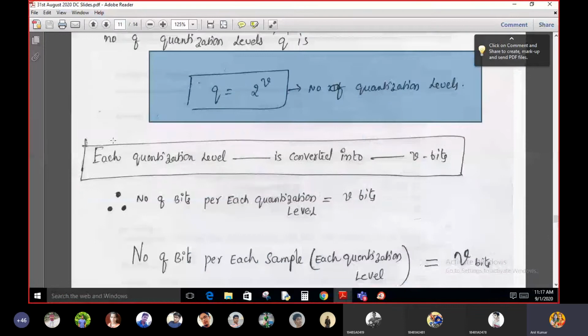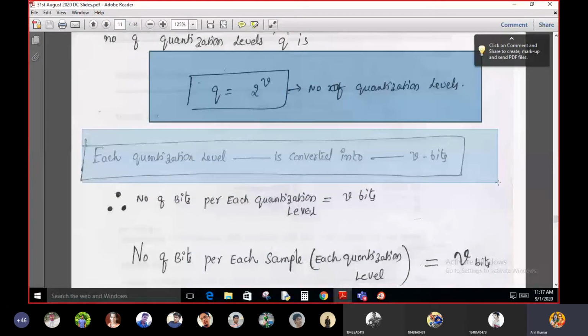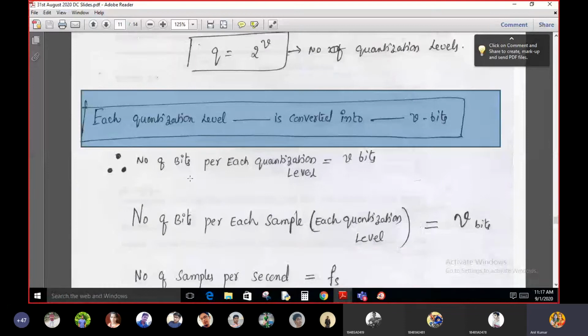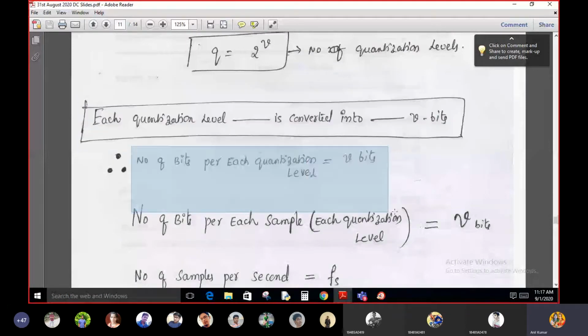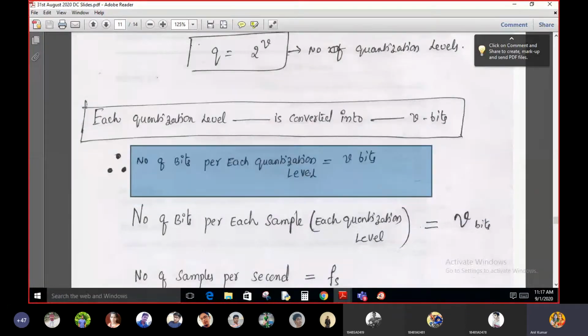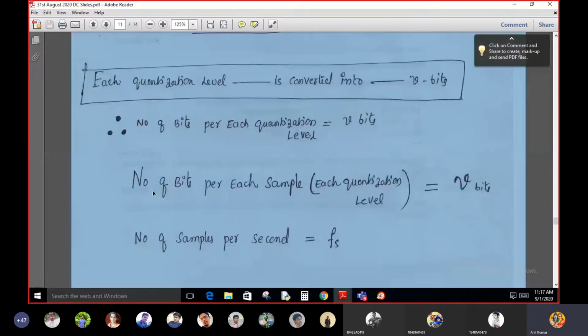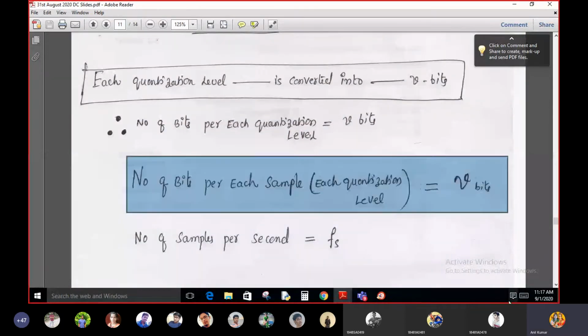That means each quantization level is converted into V number of bits. That means the number of bits per each quantization level is equal to V, or the number of bits per each sample is equal to V number of bits.